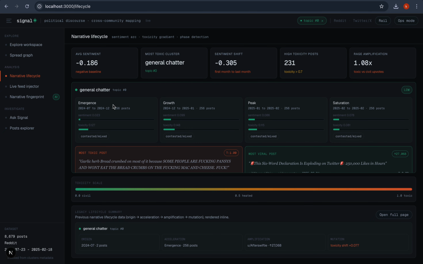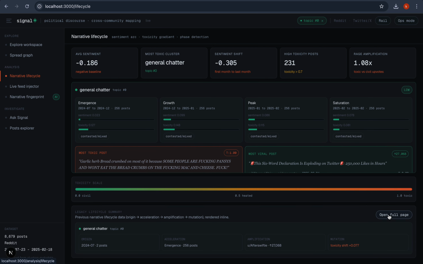It will show from emergence to saturation how much sentiment that particular cluster and posts have, what is its toxicity rate. Why this is important is because this answers our question how the harmful posts spread, how quickly they spread, and what is the tone of all the posts, whether it is good or bad, and if it is toxic, then what is the level of toxicity.